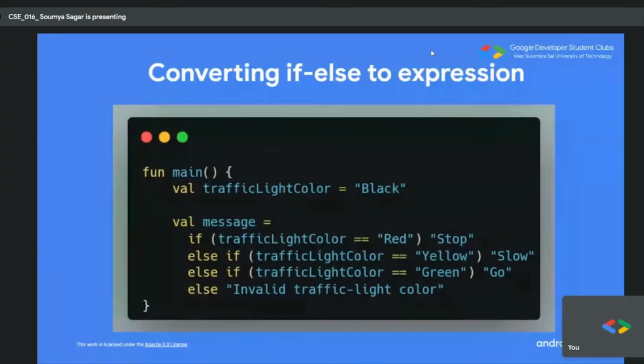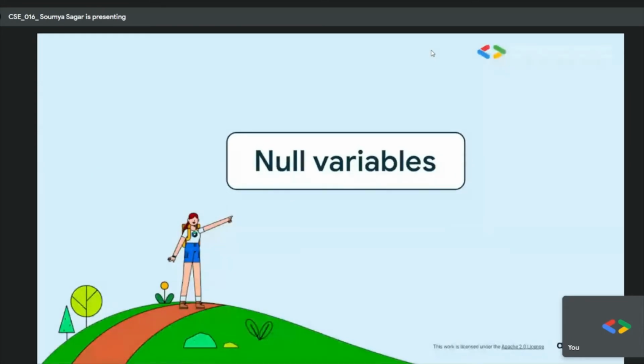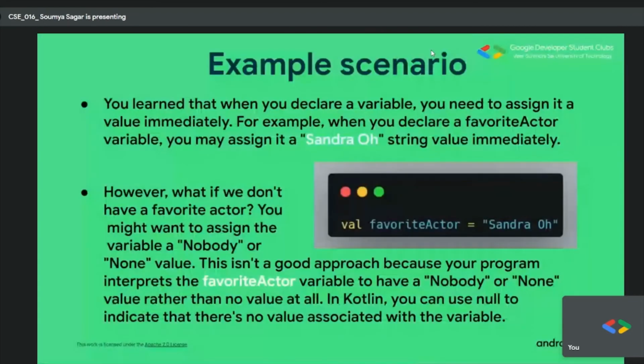Okay, now let's move to the next concept: null variables. I have already given you an idea of null variables, but let's see this concept a bit deeper. First, I want you all to assume there is a simple box, and the box is named favorite actor.